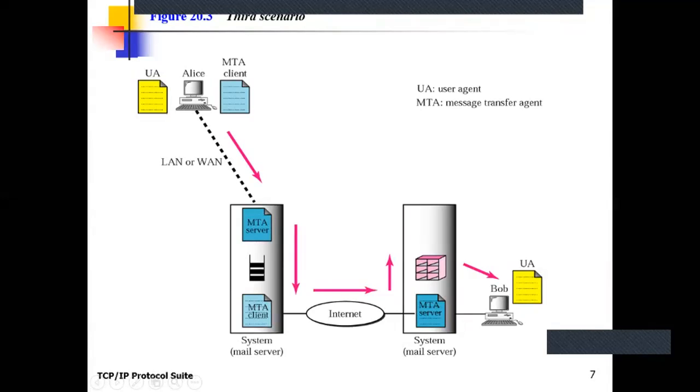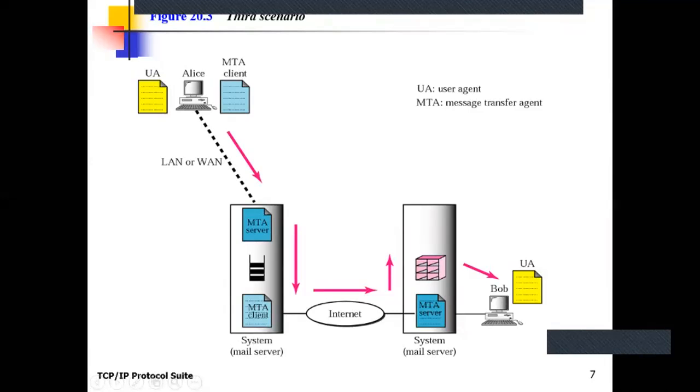Okay, on that particular Gmail server, there is a component known as the MTA server, which is ready to receive my mail on my mailbox. So the MTA client is used to transmit the mail, and the MTA server is used to receive the mail on the sender's mailbox or mail server. Clear?